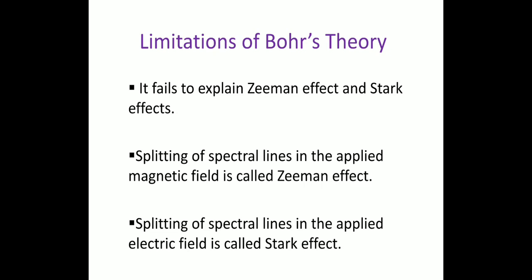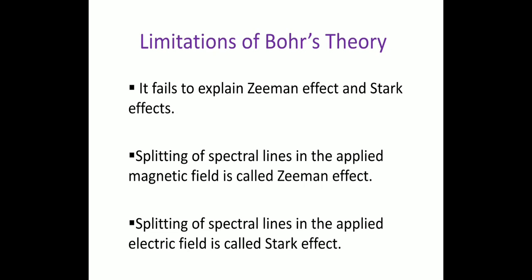Next, what is the Stark effect? The splitting of spectral lines in the applied electric field is called the Stark effect. In a magnetic field, it is called the Zeeman effect. Splitting of spectral lines in the applied electric field is called the Stark effect.